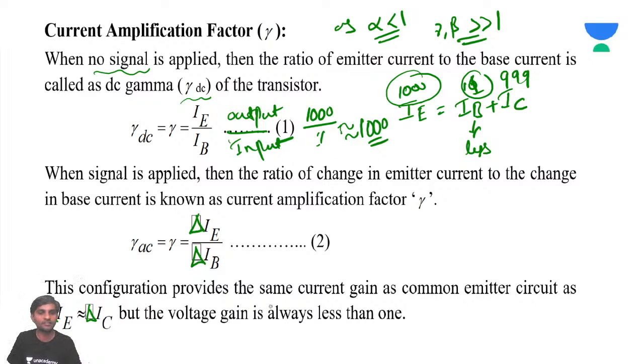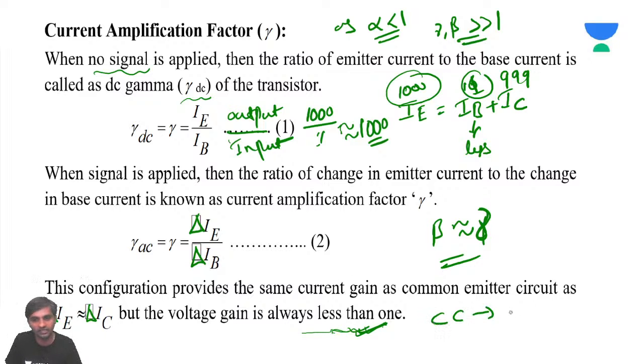The configuration provides the same current gain as common emitter configuration. So he's saying beta and gamma are almost the same. Anyway, we will see this in detail. But the voltage gain is always less than 1. For this, the current gain is very high. So common collector current gain is very high.